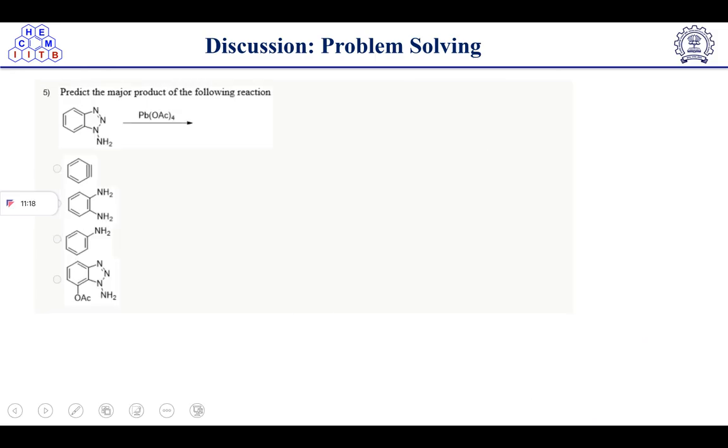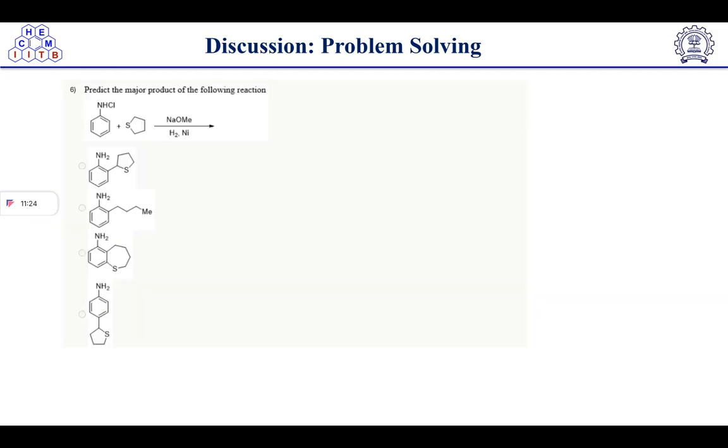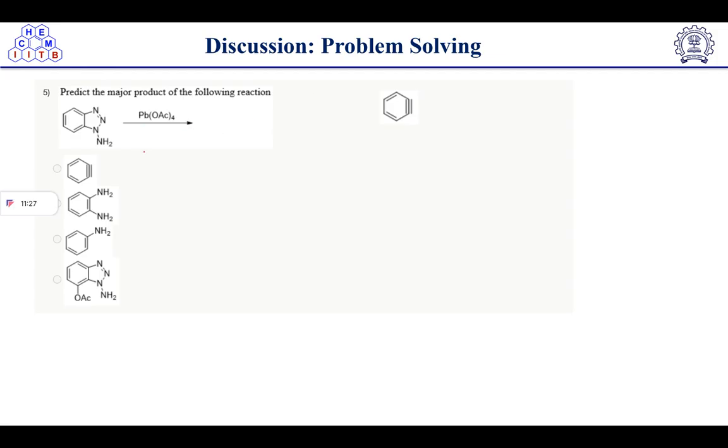Next one is predict the major product of the following reaction. So here we have a triazole, right? N3 is a good leaving group. So N3 will knock out diazo, and 2 diazo will knock out 2 molecules, and it will result in benzene formation. So just learn about some benzene chemistry and you will get to know how the benzene formation is taking place. This is homework for you, but this is how it will take place. So the correct answer will be the first one.